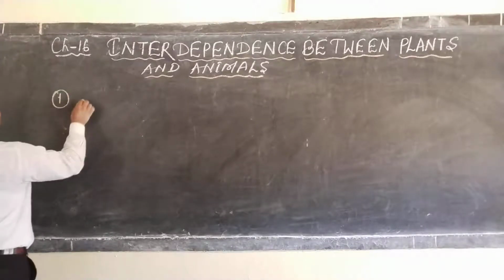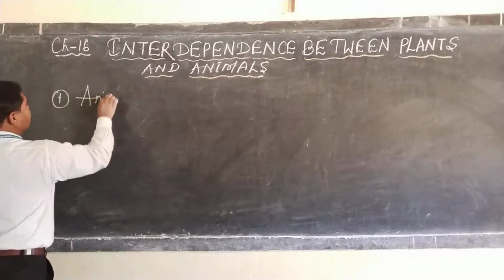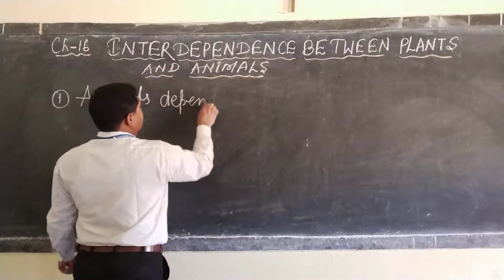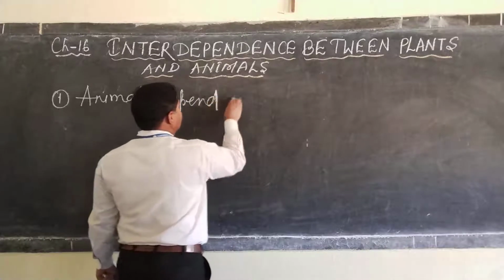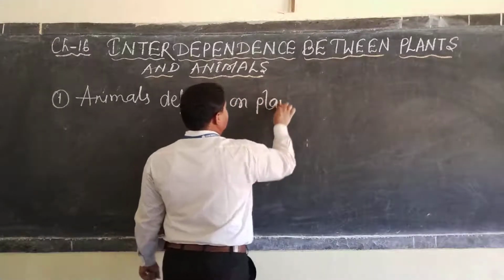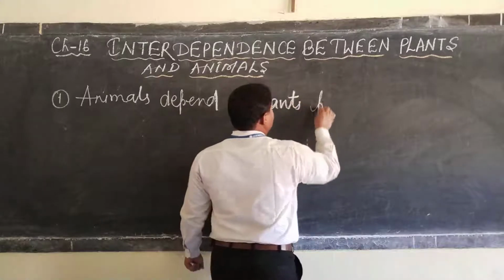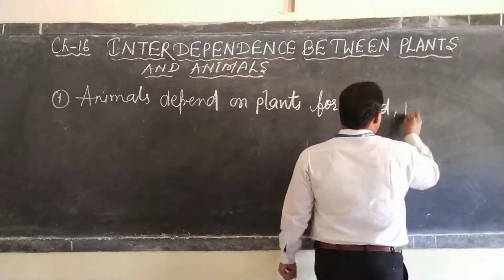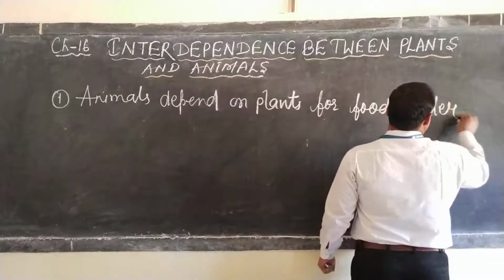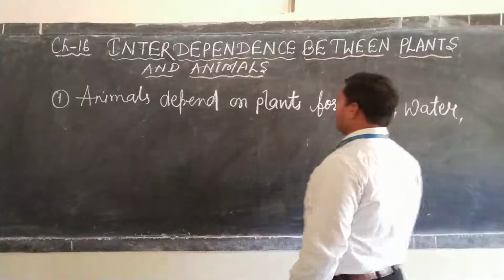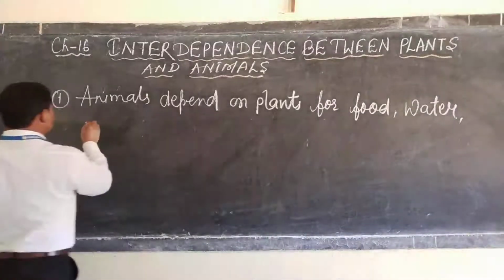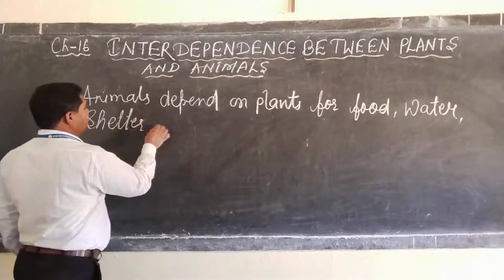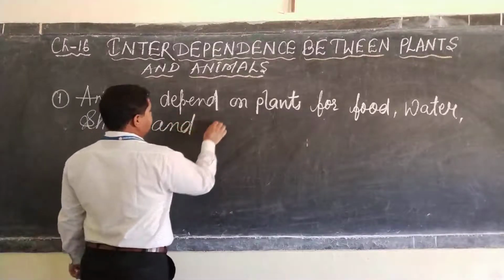First, animals depend on plants for food, water, shelter, and oxygen.